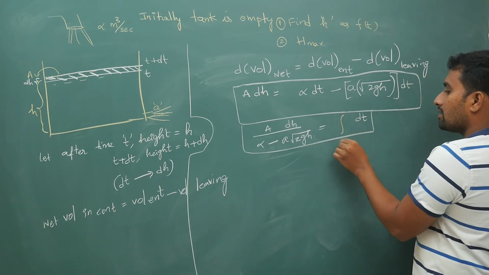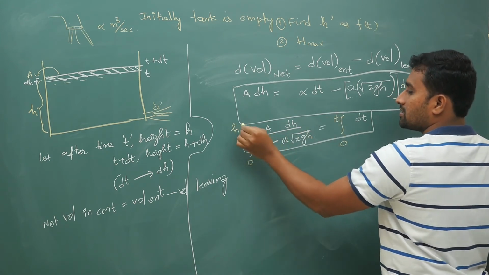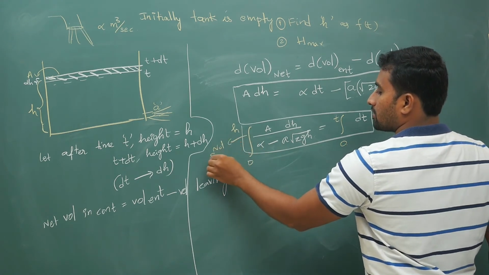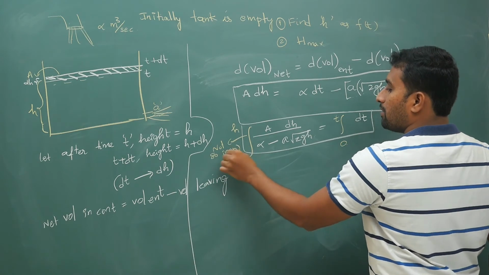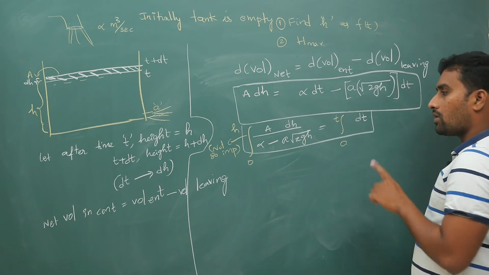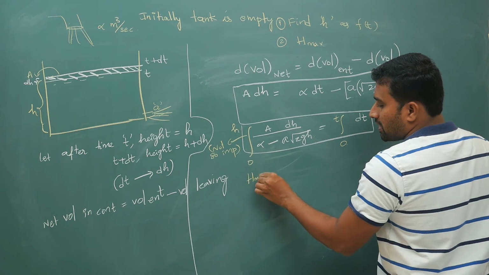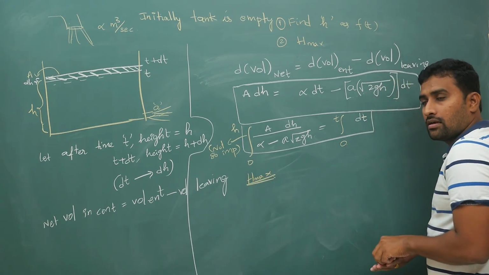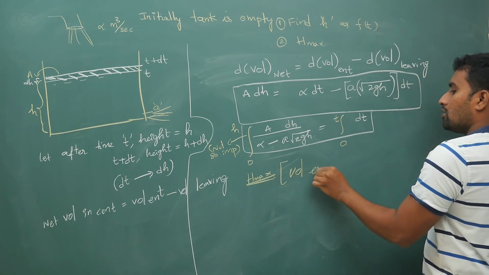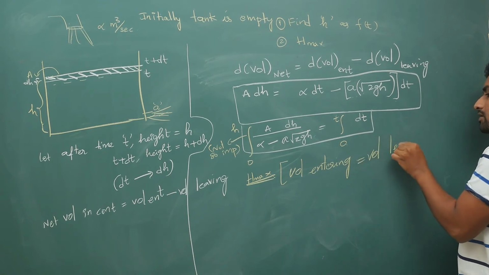How will you integrate? At time t equal to 0, the height is 0. After time t, the height is h. You integrate and you will get the answer, but it is not so important. I have given the logic, but if bad time happens and it comes in the advanced paper, you have to do this. Now coming back to maximum height, h max. At maximum height, volume entering is equal to volume leaving.